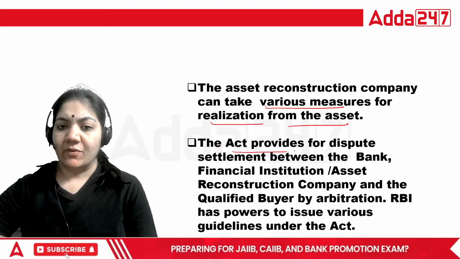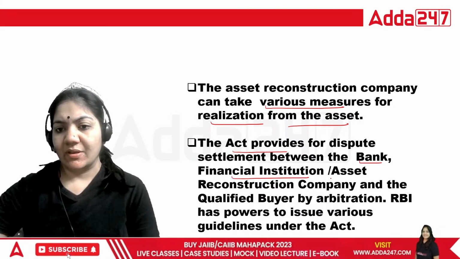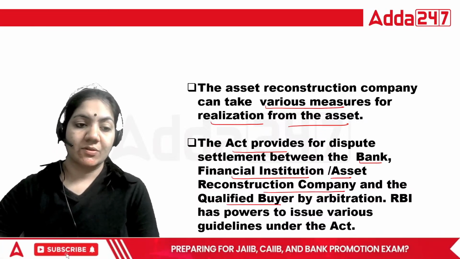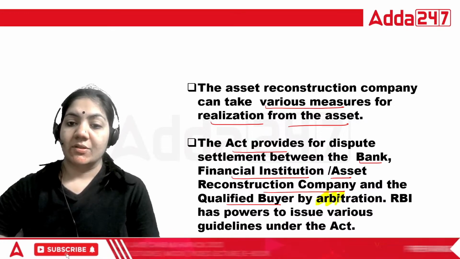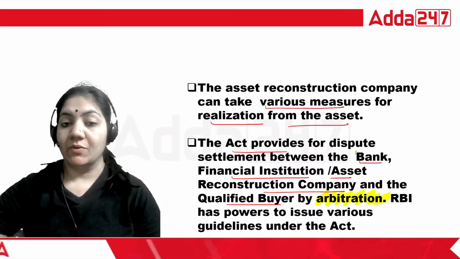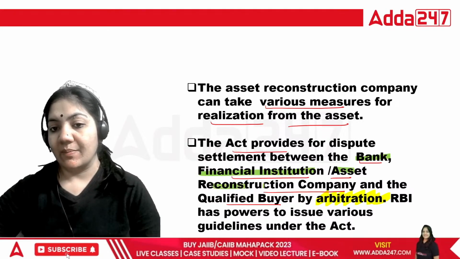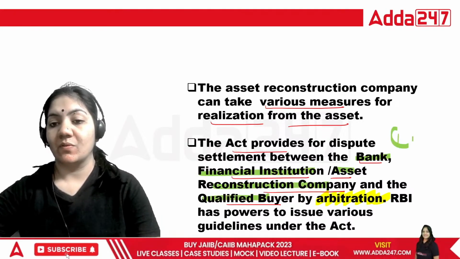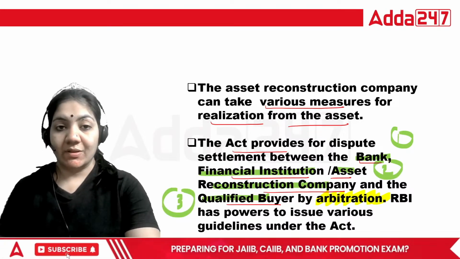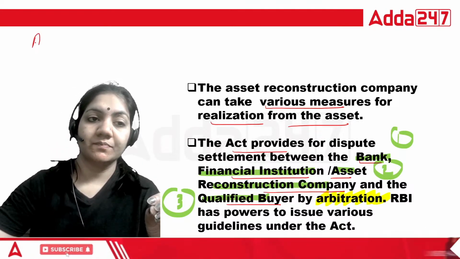The Act provides for dispute settlement between the bank, financial institutions, asset reconstruction company and qualified buyer by arbitration. So what is arbitration? First of all, you have to remember the dispute should be between the bank, financial institution, ARC company, and qualified buyer. So there are 3 persons: 1, this is 2, and this is 3. If the dispute is between these 3 parties, it has to be solved by arbitration.